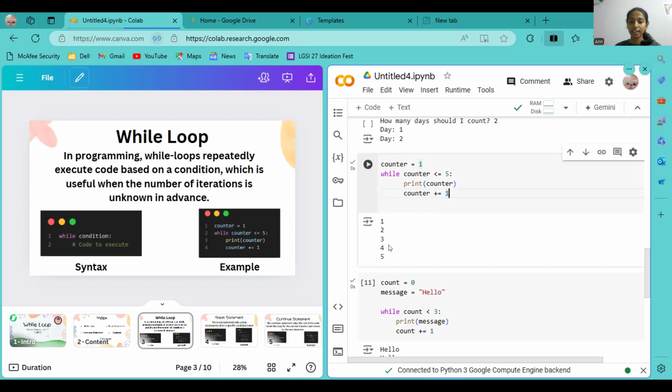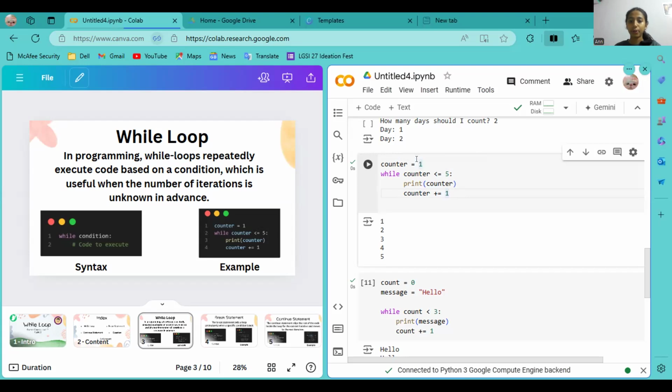Now if you want 6 to come in this, it won't happen, because the condition that we have given here is to add one more to the numbers until it reaches 5. So if I want 6 to come, it won't happen because 6 is greater than 5. Am I right? 6 is greater than 5, right? Yes. So we've given a condition that only if the number is less than or equal to 5 does it print the output. If it is greater than 5, it won't be printing.